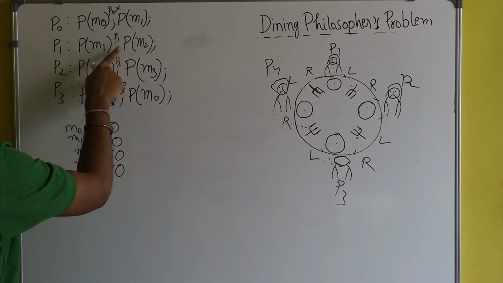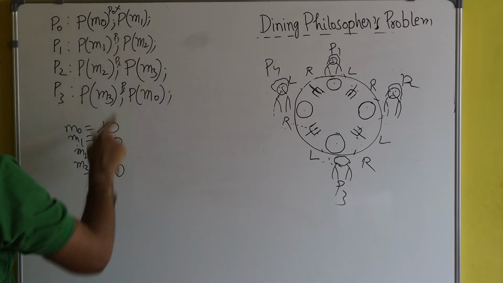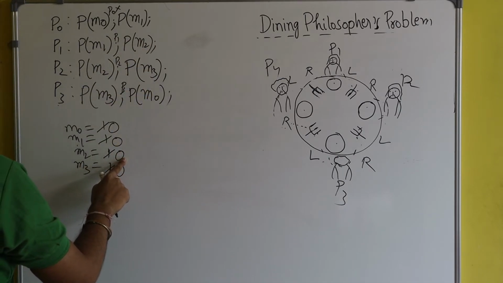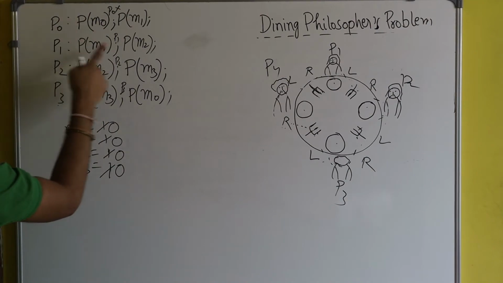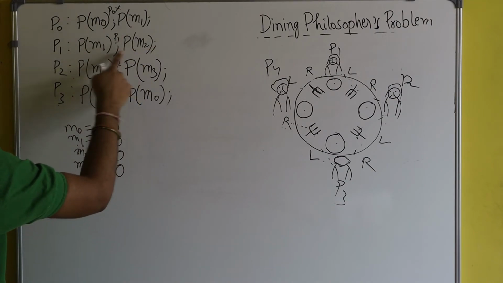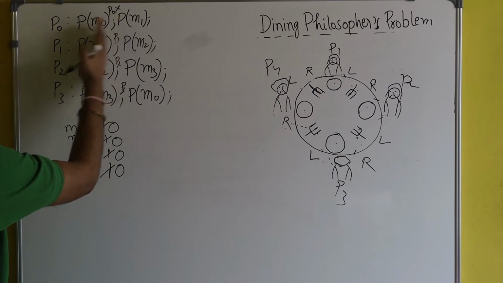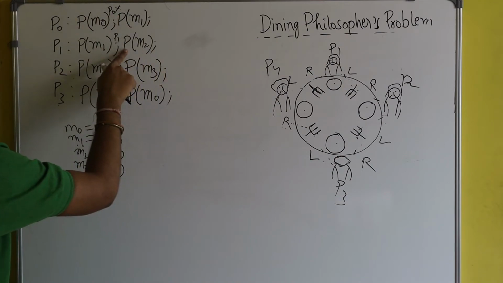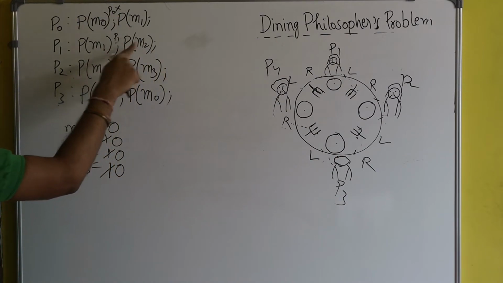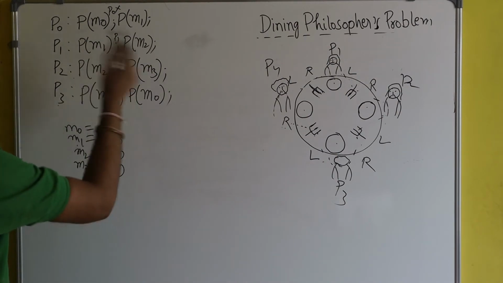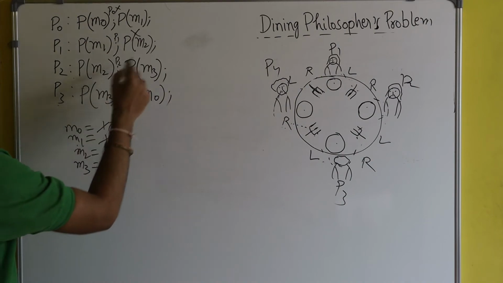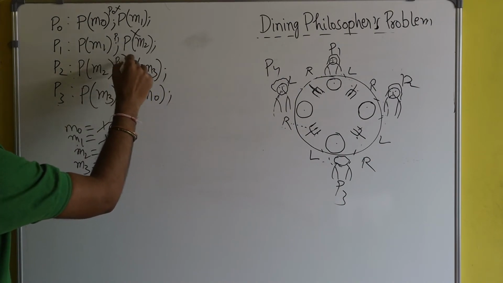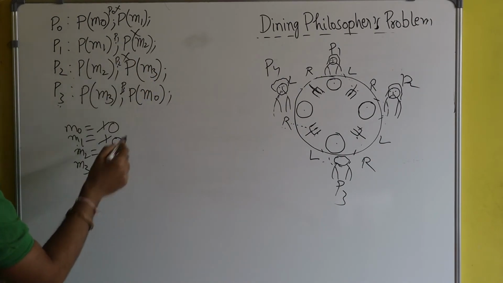When he tries to execute this line, the value of M2 is also 0. When CPU is given to process P1, it will start from here, because he has executed up to here. So when he applies wait operation on M2, he will get blocked. Why? Because the value of M2 is 0. Same for process P2. P2 will also get blocked, and process P3 will also get blocked.